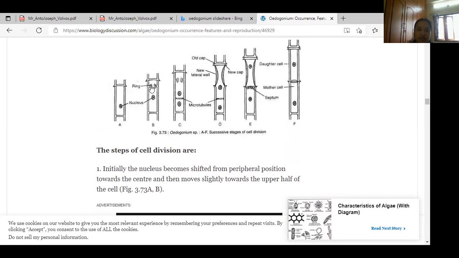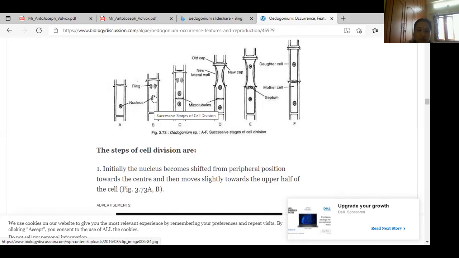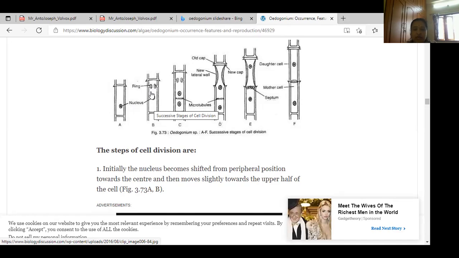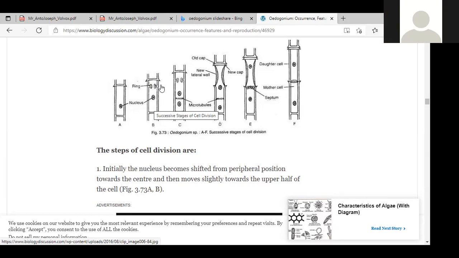See, girls, in this part, you can observe the second picture. After the cell nucleus moves from the center part, at this time you can observe an upper part ring-like substance. You can observe it, yes or no, girls? The ring-like forms in the second picture. Yes or no, girls? Yes, ma'am.